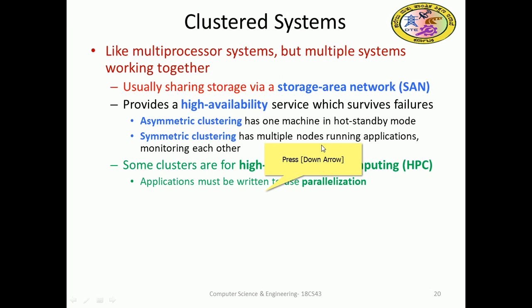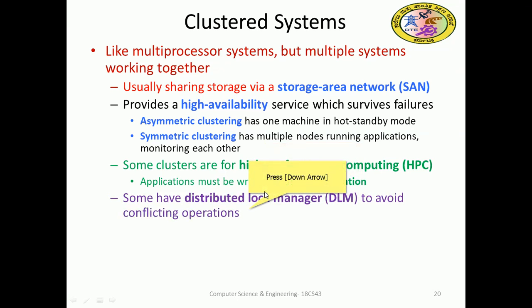Some clusters are for high performance computing, where applications must be run in parallel. For example, for matrix problems, we can share the rows and columns among several processors and perform addition, multiplication, or sparse matrix handling. We can also handle images and video. Some have a distributed lock manager to avoid conflicting operations. Sometimes conflicts may arise in high performance computing that need to be avoided, so dedicated system lock managers are there to avoid conflicts.